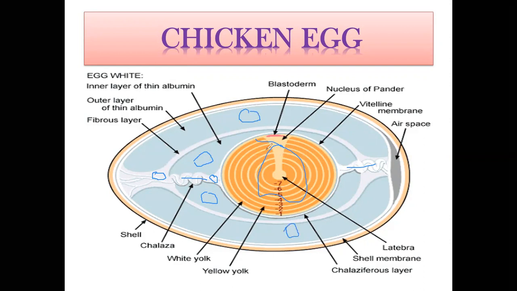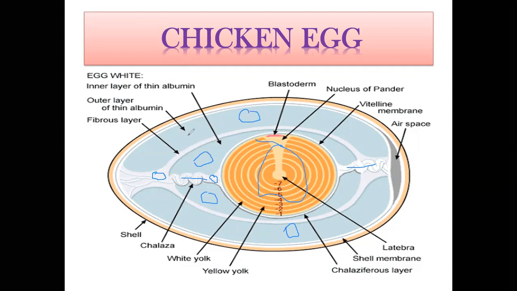So first, here there will be the egg yolk. This is the germinal disc, also called the blastoderm. Surrounding the yolk, there will be 4 layers of albumin. The first layer forms the chalaza. It is called the inner thick albumin. Then surrounding the inner thick is the inner thin albumin. Then this is the outer thick albumin, and here is the outer thin albumin.